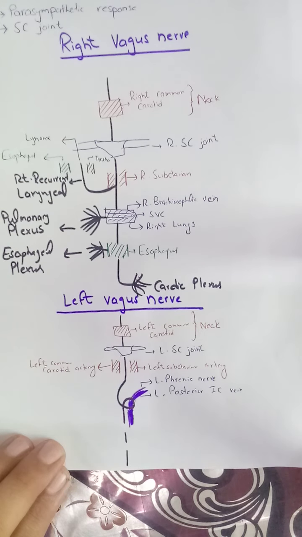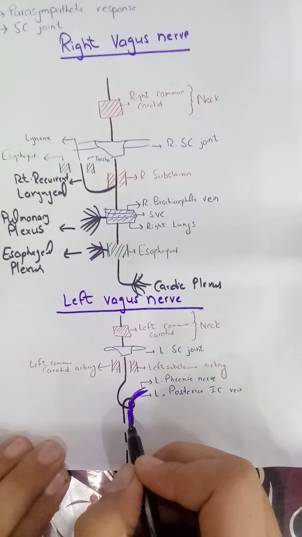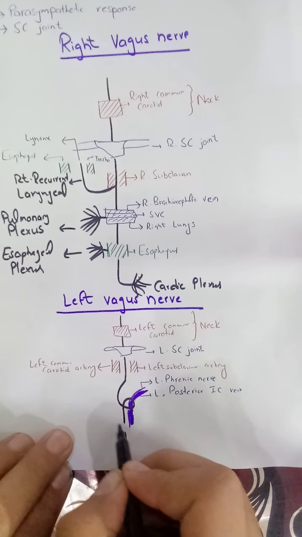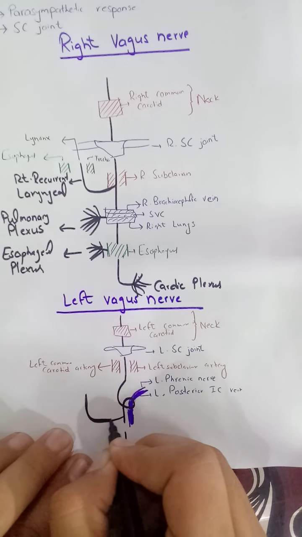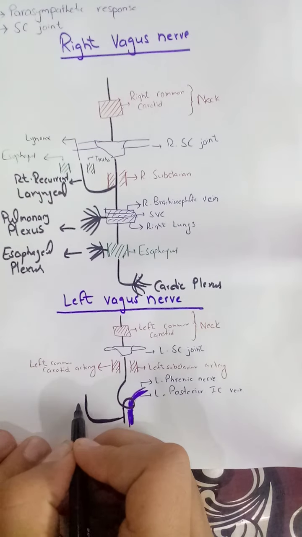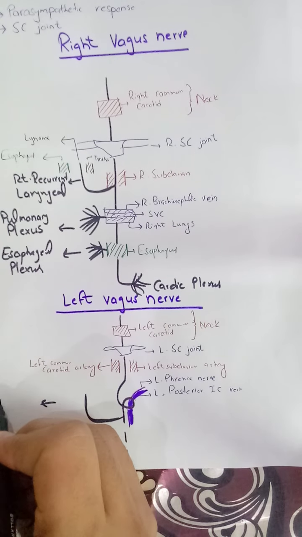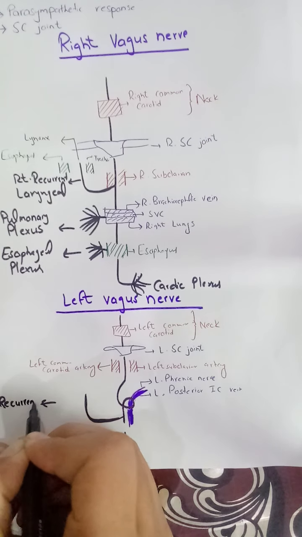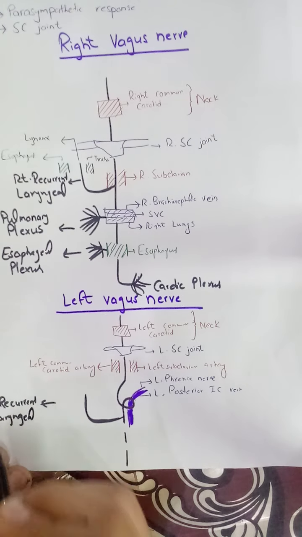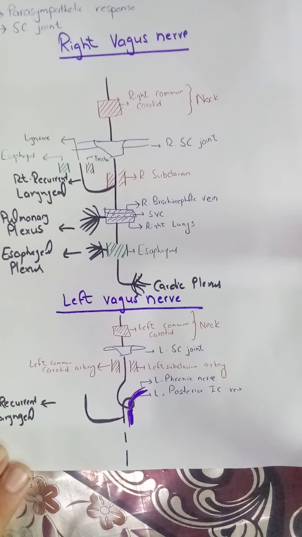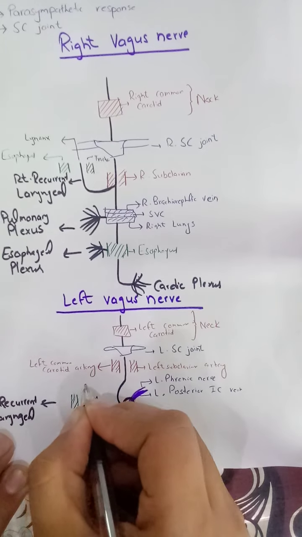After passing through it, here it will give the left recurrent laryngeal nerve. I am showing this on this side, so don't confuse it. This was the right recurrent laryngeal nerve, so this is the left recurrent laryngeal nerve. Similarly, this will also pass between the esophagus and trachea, and it will also supply the larynx.